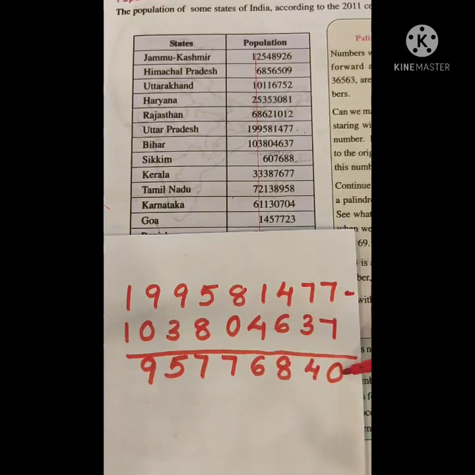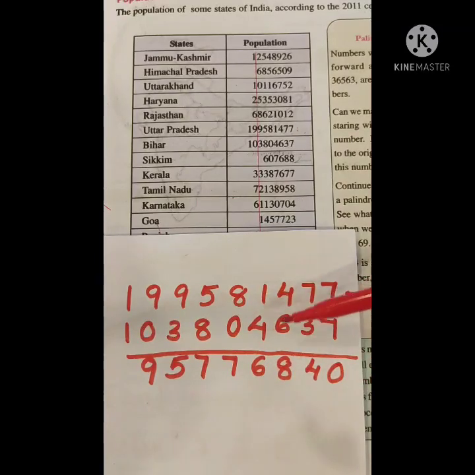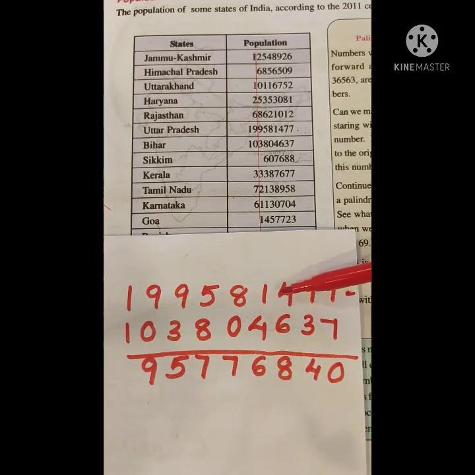7 minus 7, 0. 7 minus 3 equals 4. We cannot subtract 6 from 4. So we borrow 1 from the next place, that is 14. 14 minus 6 equals 8. Now we have only 0. We cannot subtract 4 from 0. Borrow 1 from 8. Then 10 minus 4 equals 6. Now we have only 7. 7 minus 0 equals 7.